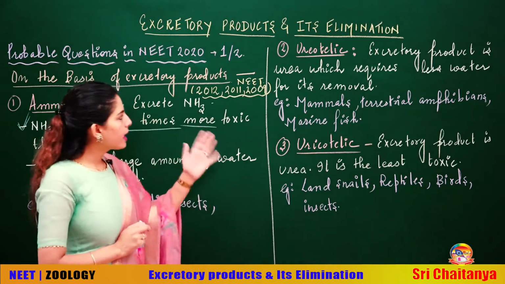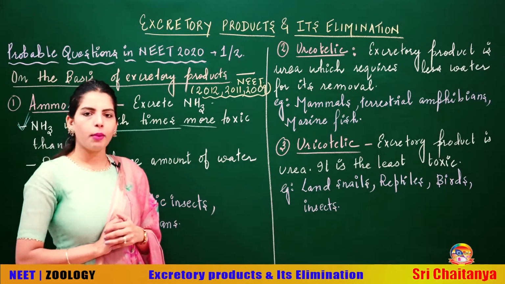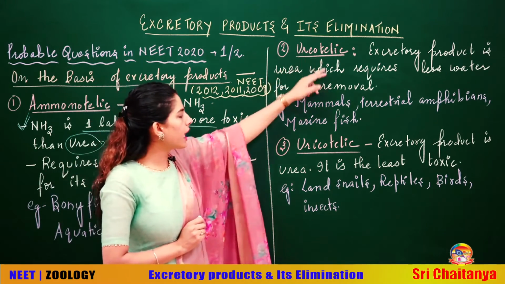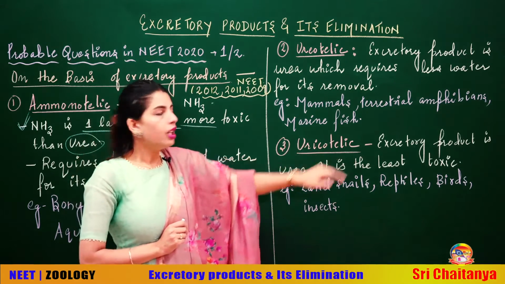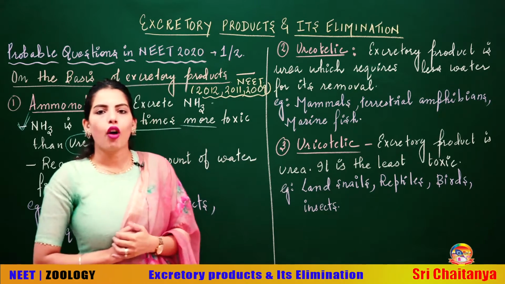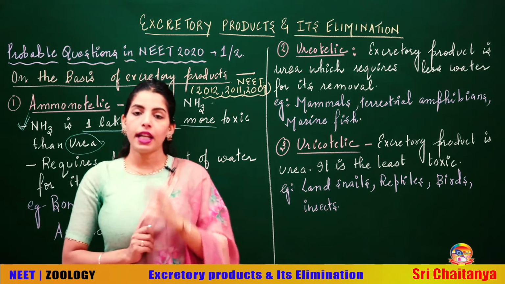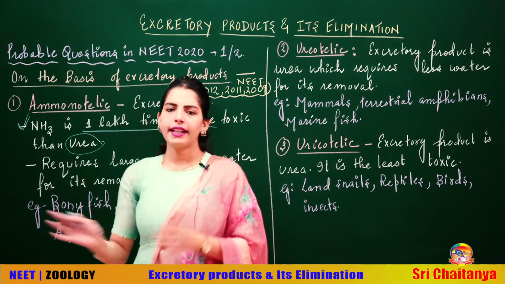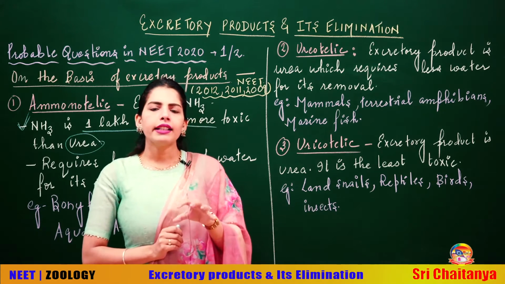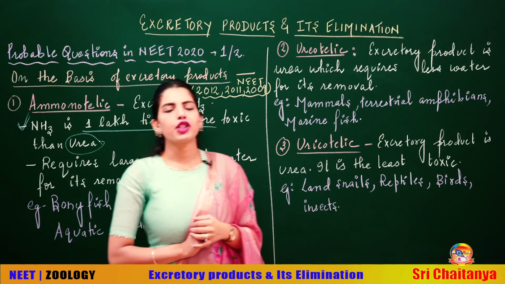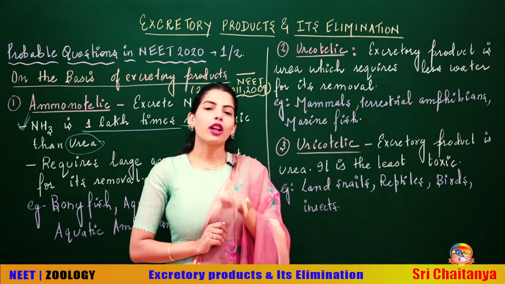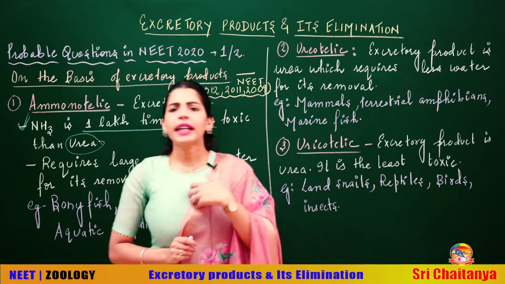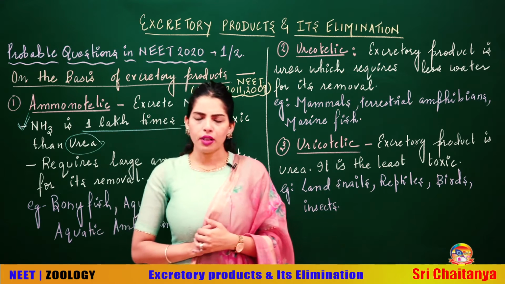Now talking about this side, the second category of excretory product is ureotelic. Now students, this is ureotelic, this is uricotelic. Talking about the ureotelic, obviously the excretory product will be urea. Now students, urea as you compared is less toxic, and in fact talking about the terrestrial adaptations, talking about the mammals which excrete out urea, we cannot afford to lose a lot of body water.